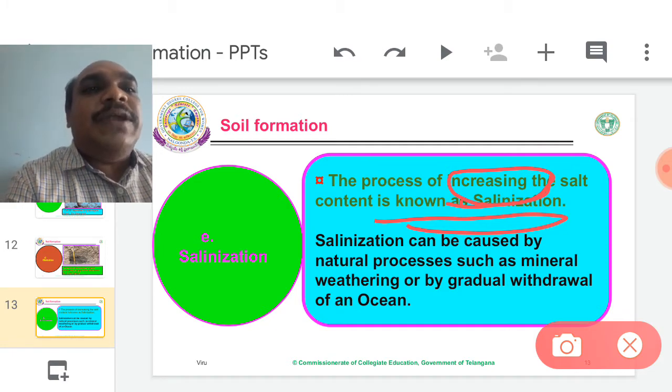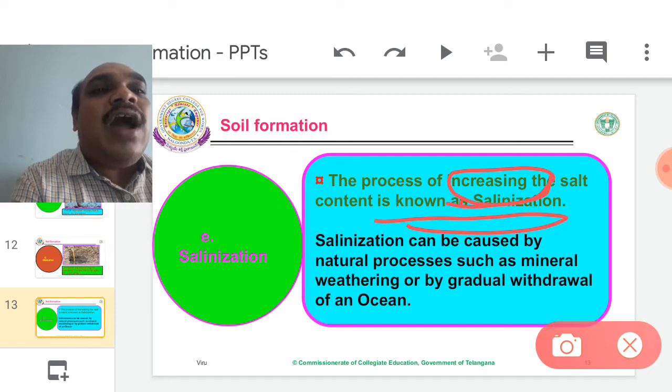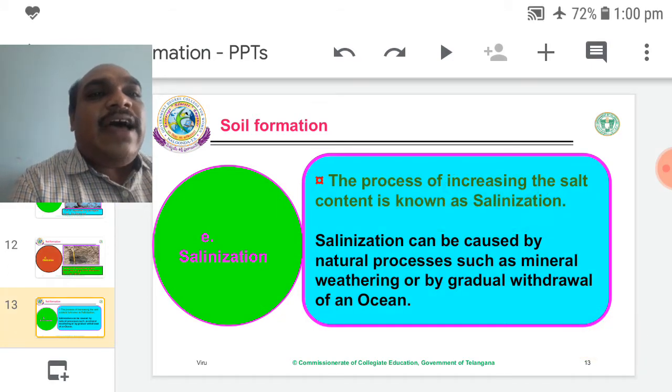So, salt precipitation. Which lands are very near to the oceans or estuaries? Those soils get more salt content. That process is called salinization. In salinization,